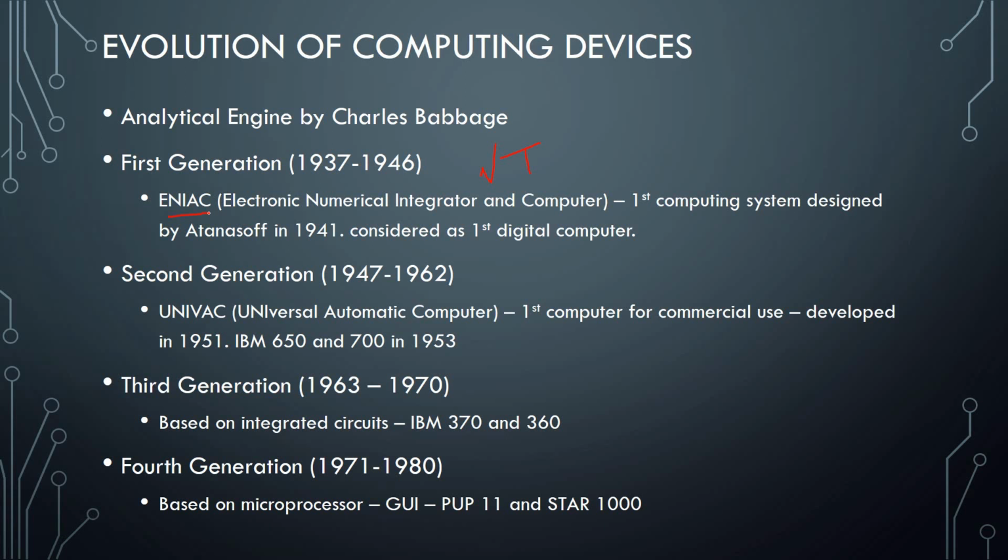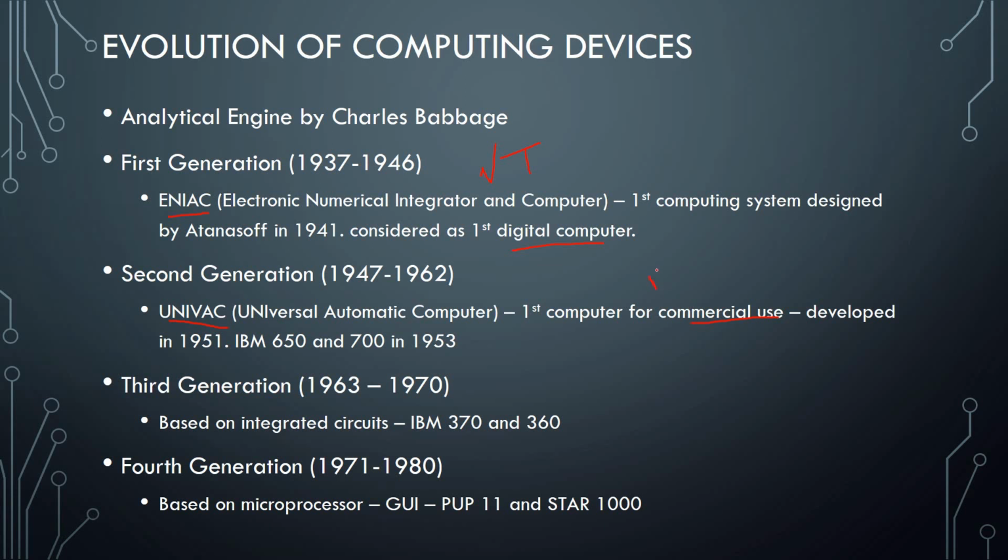First computing system designed by Atanasoff in 1941. It was considered the first digital computer, and it was not the first programmable computer. Now after that, we have the second generation. In the second generation, the first one was UNIVAC, which was the first computer for commercial use, or you can say for public use. It was developed in 1951, and IBM 650 and 700 were also popular computers of this era.